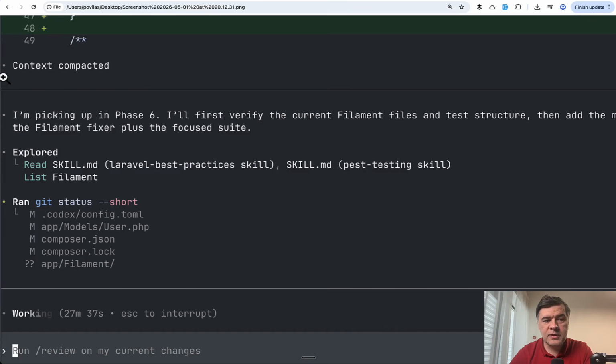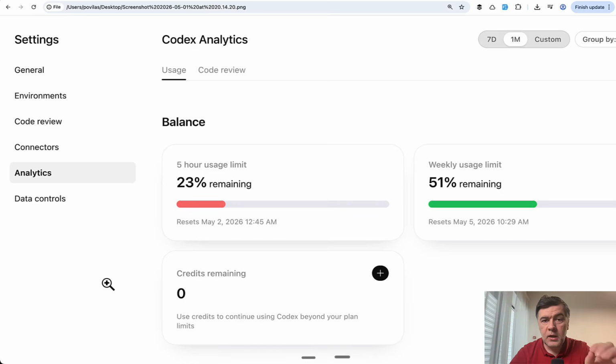And this is how it looks restarting from context 0, picking up in phase 6 and starting from scratch, choosing the skills, listing the files, checking Git status, so it's doing the same analysis, picking up the needed context from 0. I think it's pretty smart. And at that point, the dashboard showed 23% remaining, again getting closer.